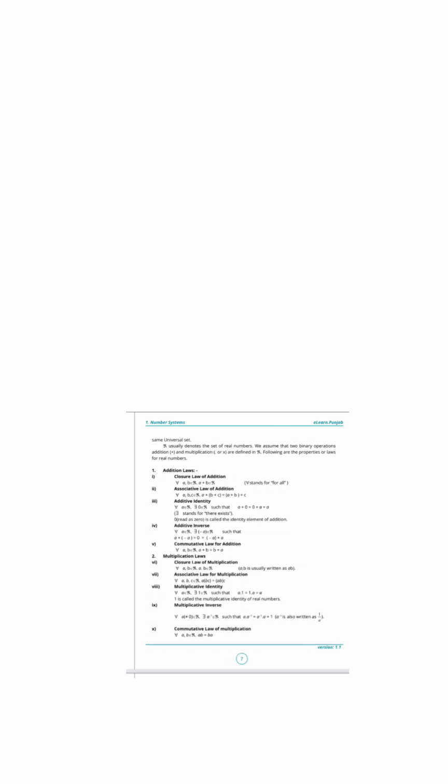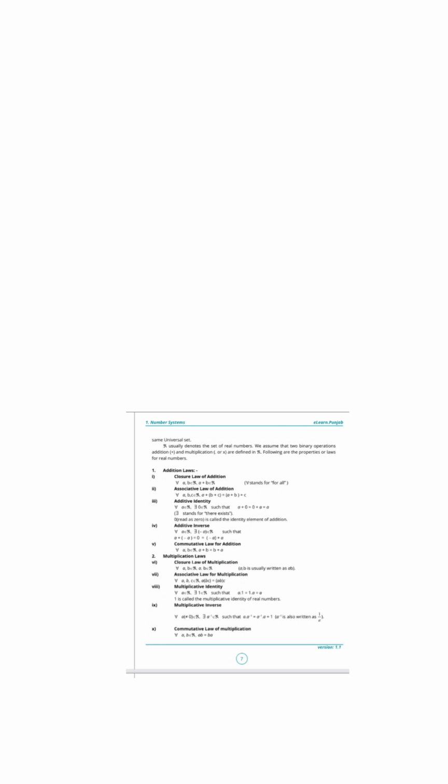Additive inverse means for all a belongs to real numbers, there exists, you have to read these symbols as they are written, okay? You just have to read them out loud. I think the best way to learn something is to practice it a lot and to repeat it. So you see that for all a belongs to real numbers, there exists minus a belongs to capital R, such that a plus minus a is equal